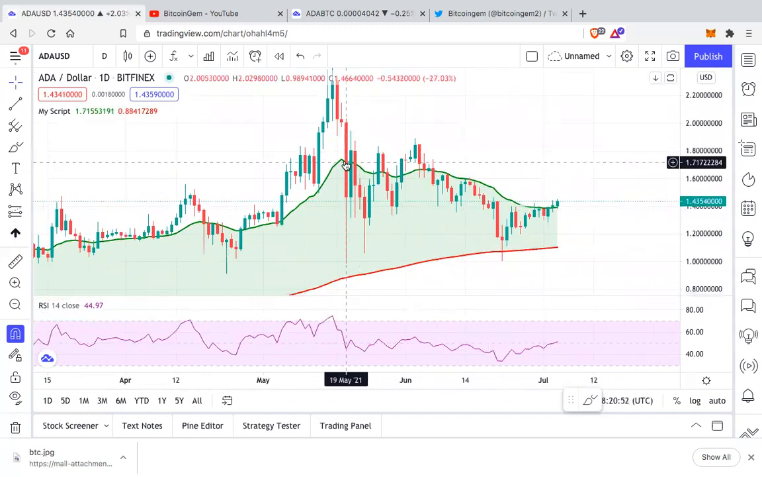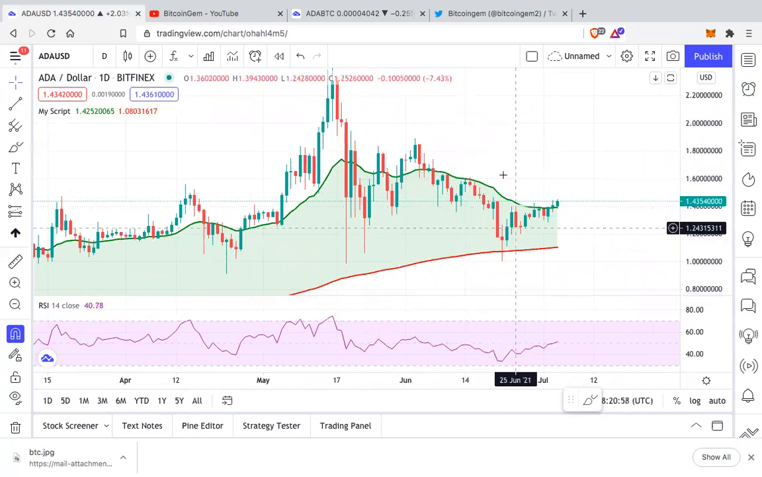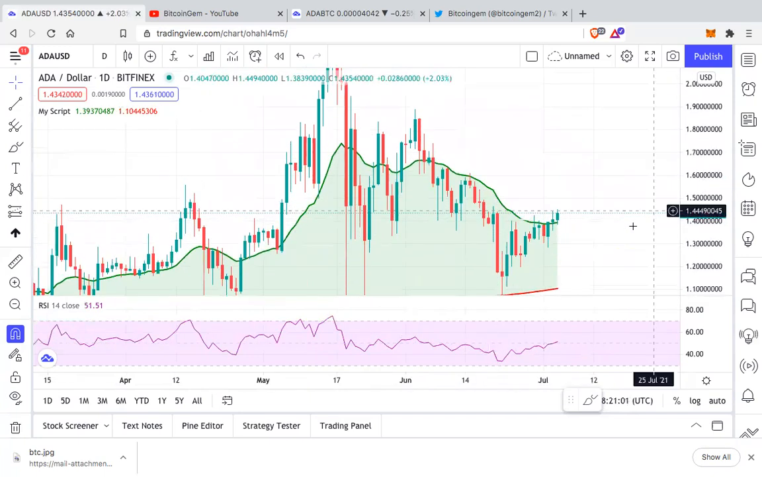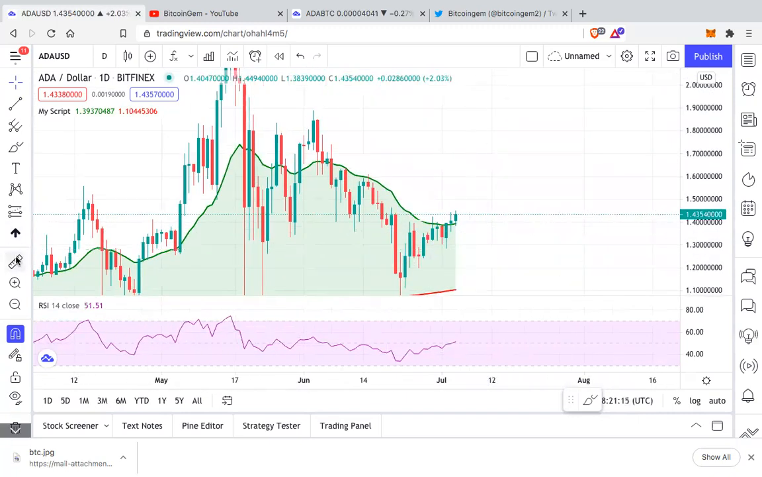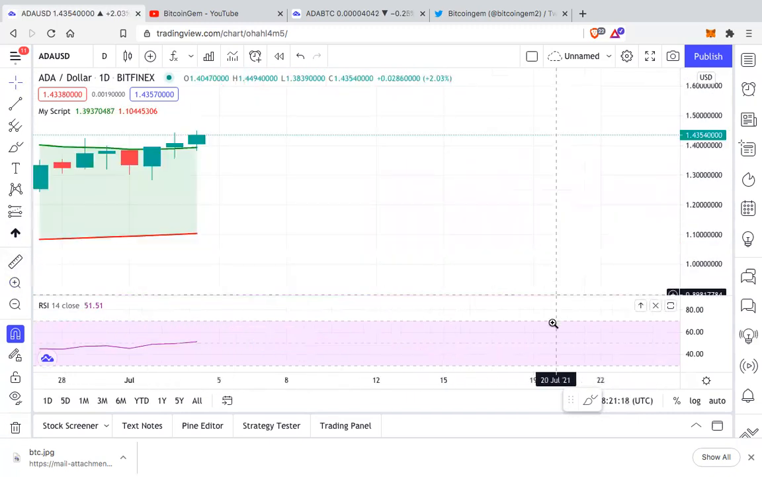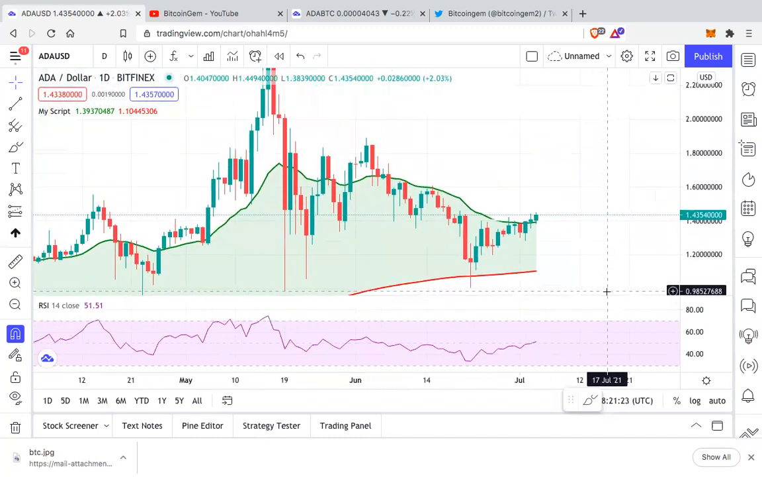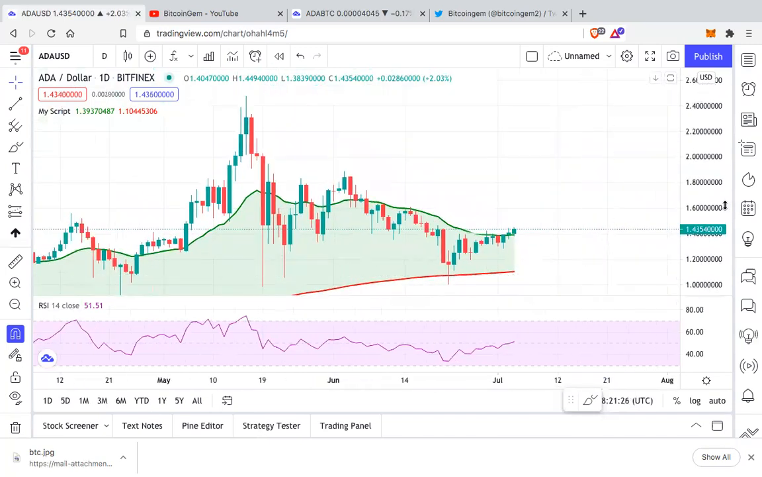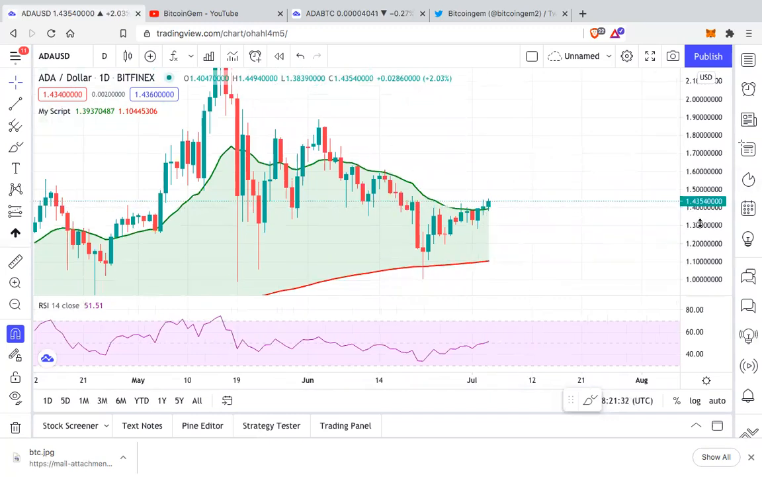And the moment it broke the 21 exponential moving average, you can see it went sideways, ultimately coming down below it. And this 21 exponential moving average was acting as resistance this whole time. So from 7th June, almost after a month, Cardano is now again back above this 21 exponential moving average. Hence, it's starting to look bullish on the daily. If we close above this 21 exponential moving average, that would be a very bullish sign for Cardano.